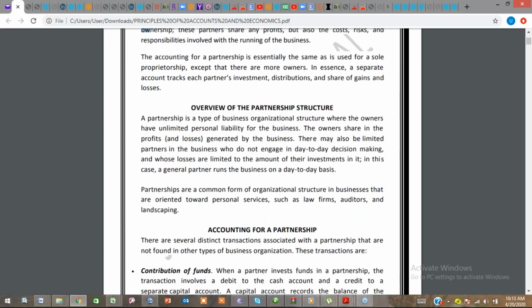A partnership is a type of business organization structure where the owners have unlimited personal liability for the business. The owners share in the profits generated in the business.